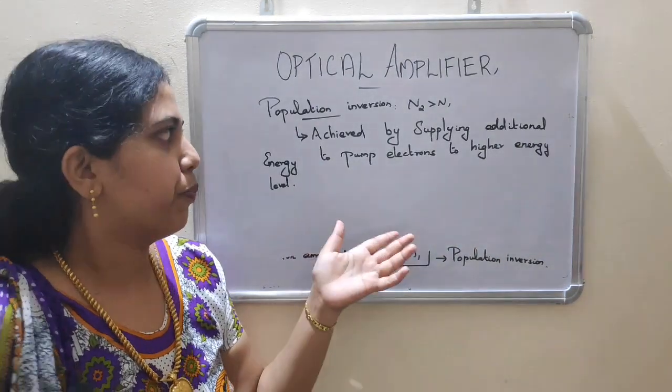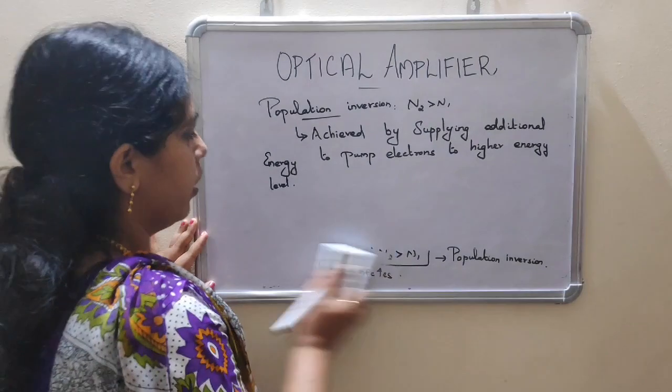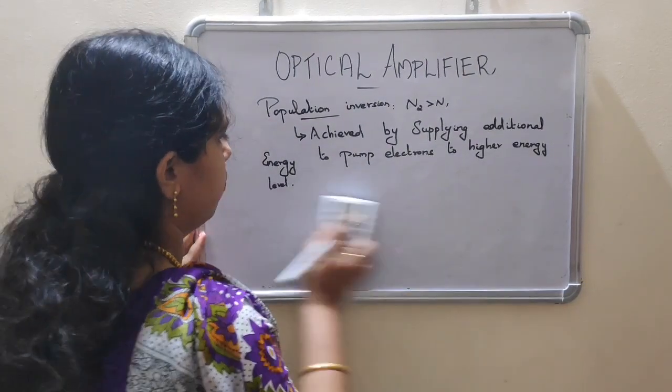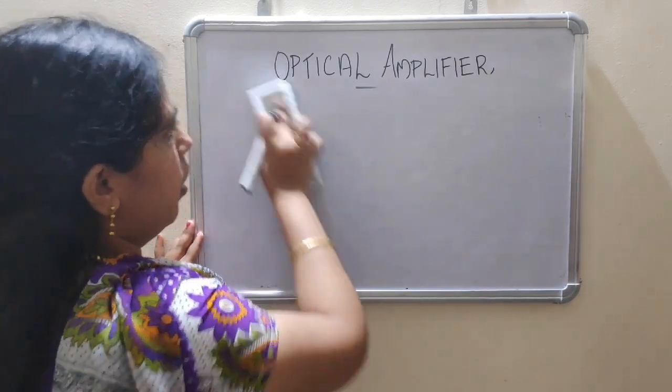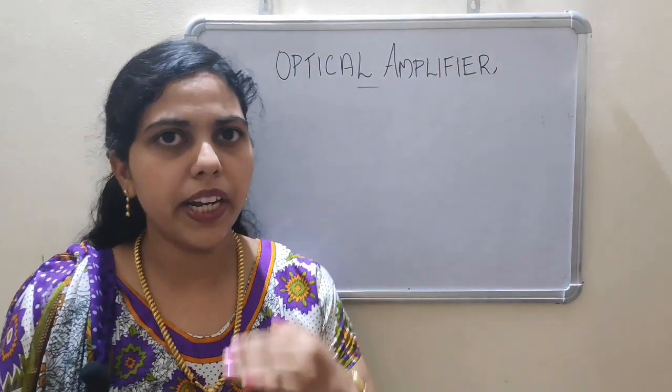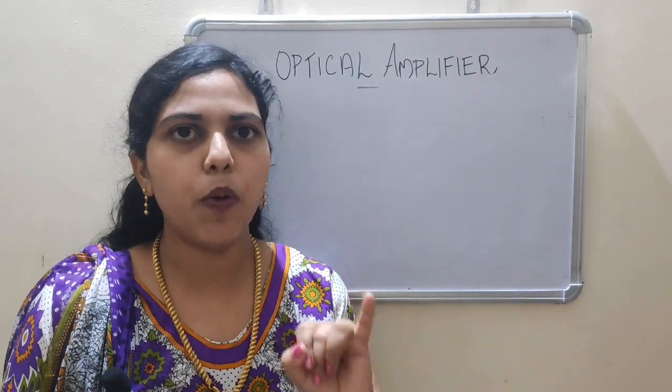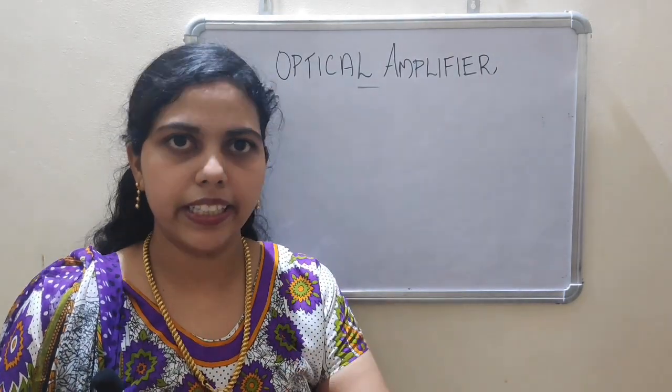Okay, that is E2. Next, we are going to discuss spontaneous emission. These are about stimulated emission. So shortly, in stimulated emission there are two energy levels, E1 and E2, and E2 is greater than E1.